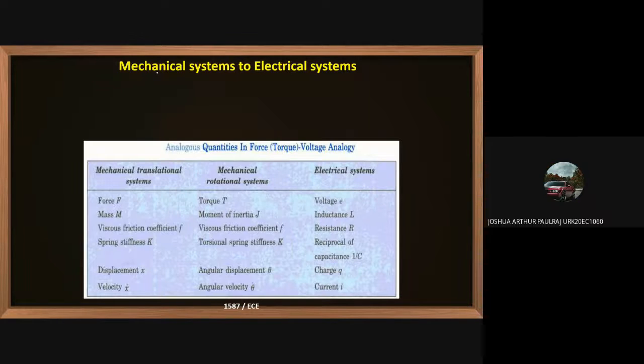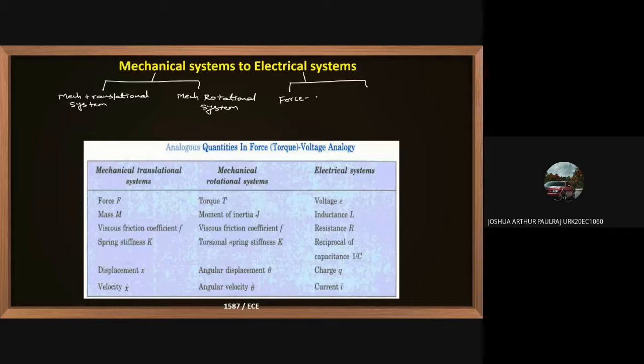If you see here, in mechanical systems we have seen two types: the mechanical translational system, and the second one, the mechanical rotational system. Now we are going to convert them to an electrical system. In electrical, we have two different cases.